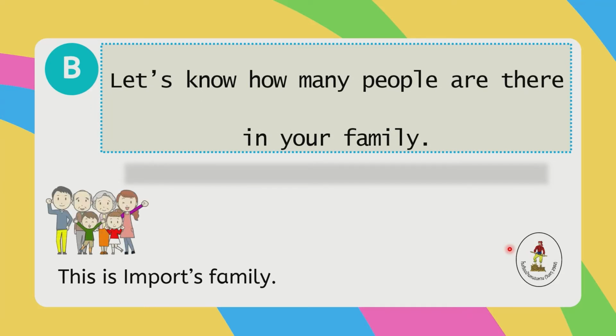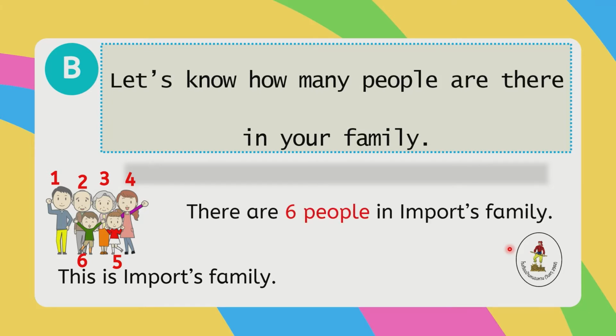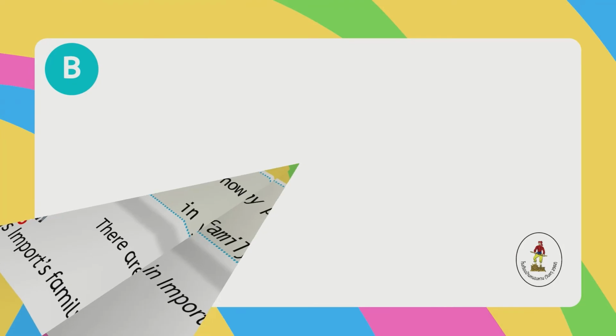This is Import's family. Now let's count how many people are there. 1, 2, 3, 4, 5, and 6. So how many people are there in Import's family? There are 6 people in Import's family. One more time. There are 6 people in Import's family. Okay, another one.